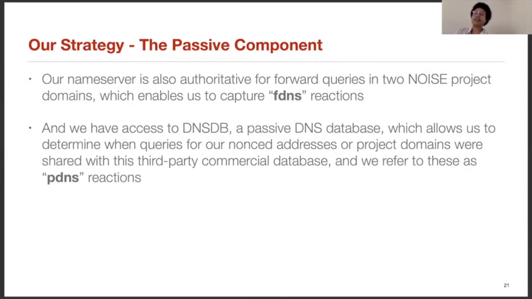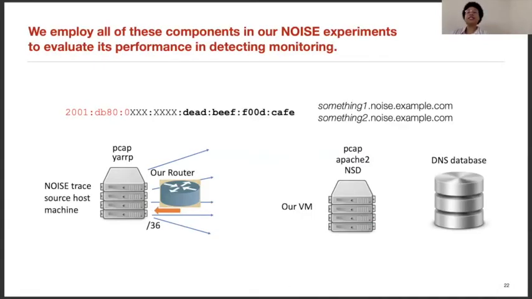And we have access to DNSDB, a passive DNS database, which allows us to determine when queries for nonced addresses or project domains were shared with this third-party commercial database. And we refer to these as PDNS reactions. So NOISE consists of all of these components, and more details can be found in our paper.